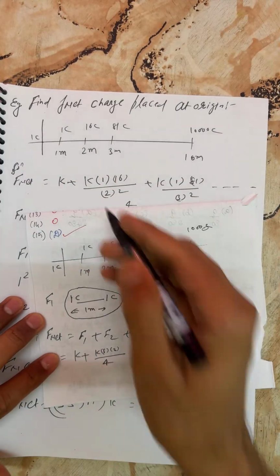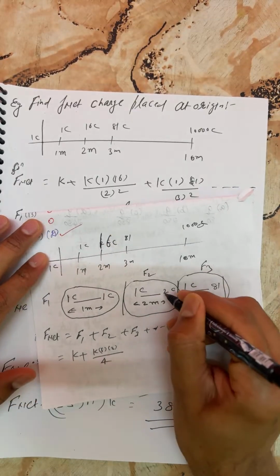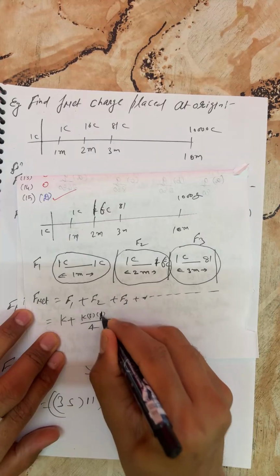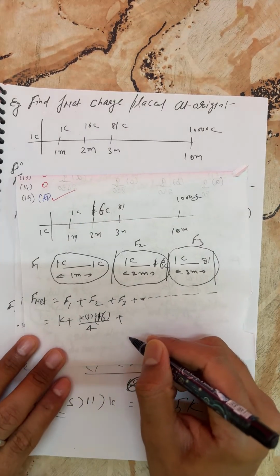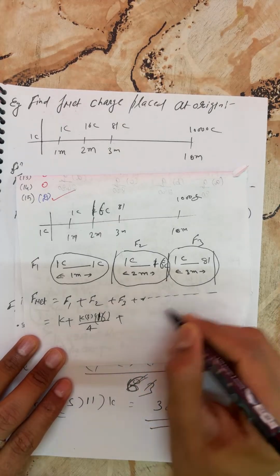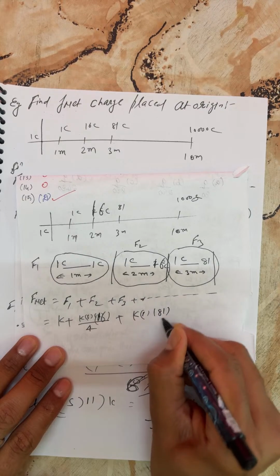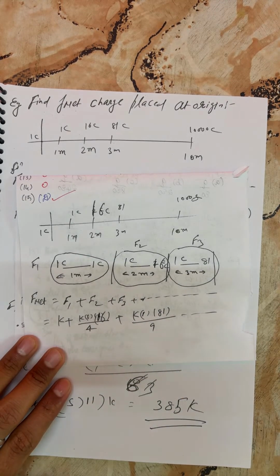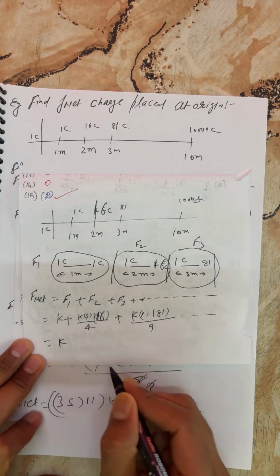This is 2 coulomb, this is 16 coulomb here. So K into 1 into 16. Correct me anywhere if I'm wrong. Now students, you can say K into 1 into 81 upon 3 whole square, 3 square is 9, and so on. Right. Finally you can write here, this remains K